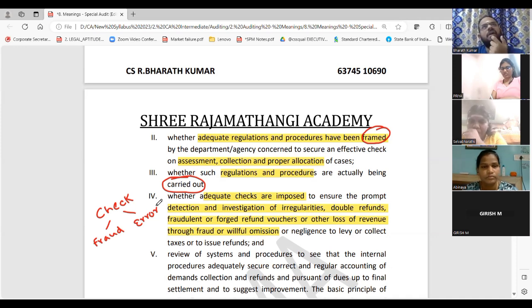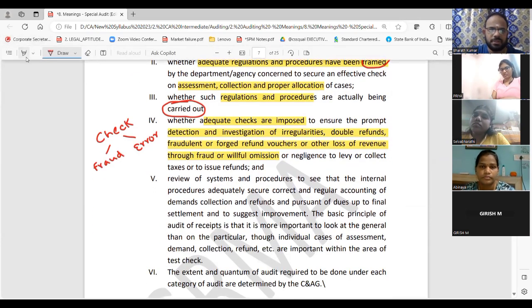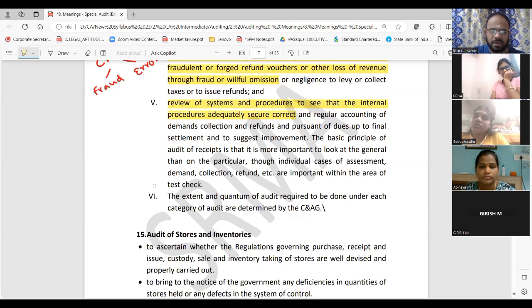Audit of receipts of government audit. Will they ask? Very rare question. But if they ask you, you should know how to manage this, because in the 3 hours of time, you should know how to do this vouching and verification type. Next, review of system or procedure, whether it is adequately carried out. Then extent or quantum, whether the category of audit is properly determined by C&AG. That's all is the concept.